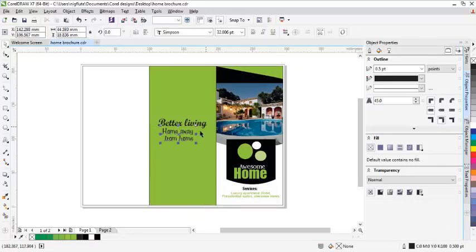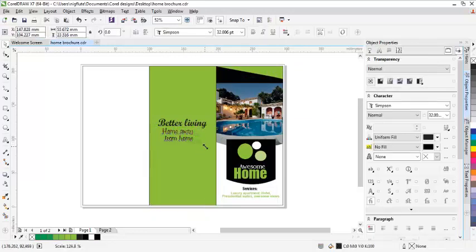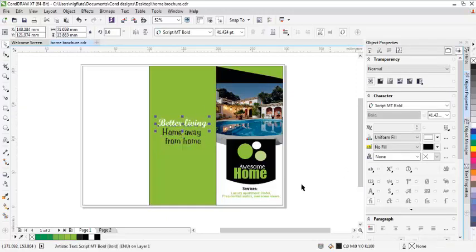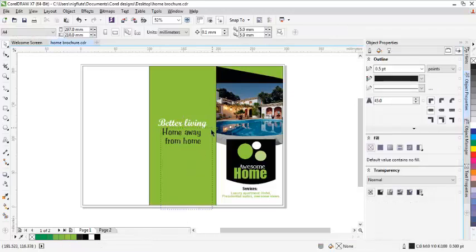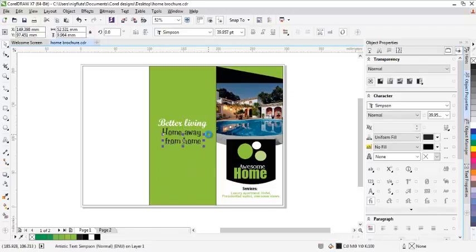Then I'll highlight to increase the size a bit. So let me change this to white. I'll just now save.